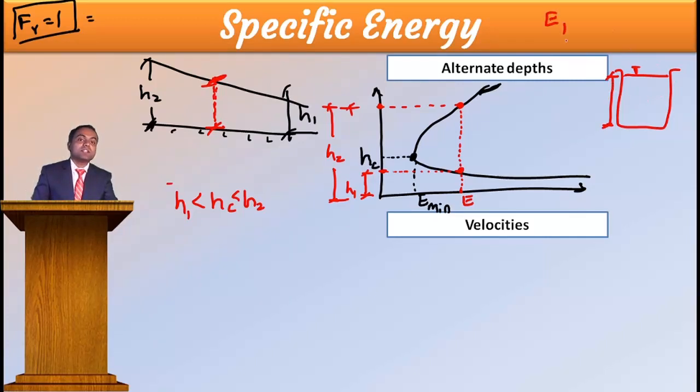That energy consumed is E. Then you want to reduce that energy consumption. To reduce the energy consumption, you will reduce the depth, correct? Means if you reduce the depth, then the energy is reducing. Okay. Then after that, if you again reduce the depth, then your energy starts increasing.